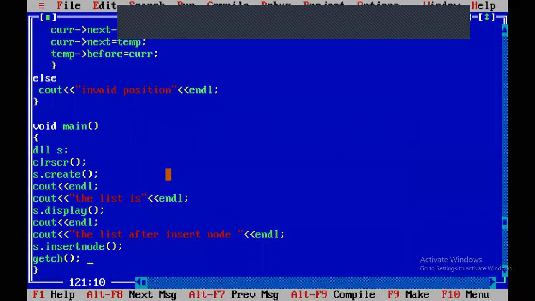Display is not given. That's why this is the problem. Again, S dot display. After insertion of the node, I have not mentioned display. I have not called display again. That's the problem.